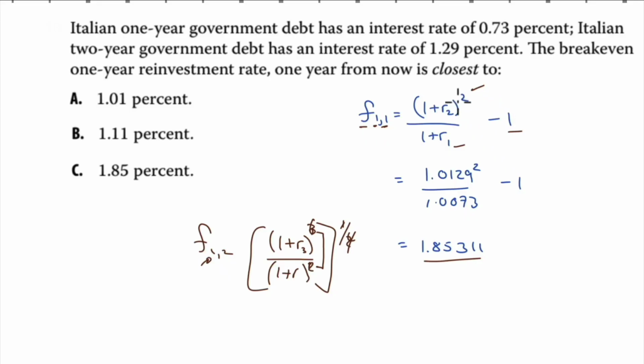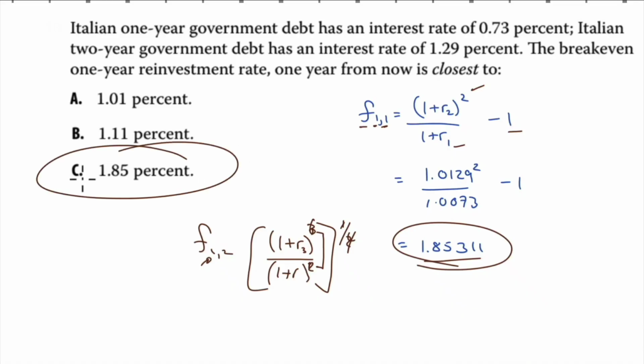I don't want to lead you into thinking that you can calculate any forward rate, even a 3-year forward rate, and do it the same way. You have to pay attention to how many years separate the first interest rate from the second interest rate. A look ahead, all that is explained in fixed income. I just thought I'd put it out there now. 1.8533, there it is there.